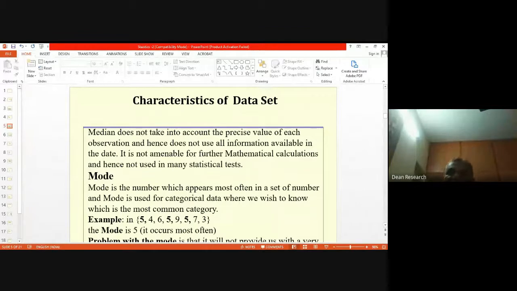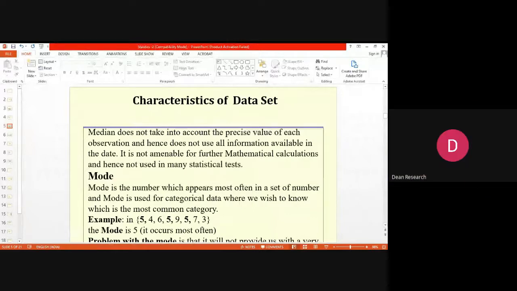We don't consider individual values except the middlemost value in the calculation of the median. If n is odd, the middlemost value; if the sample size is even, then 2 values are considered and we take the average, which will be the median value. So a maximum of 2 values are considered in the computation of the median.